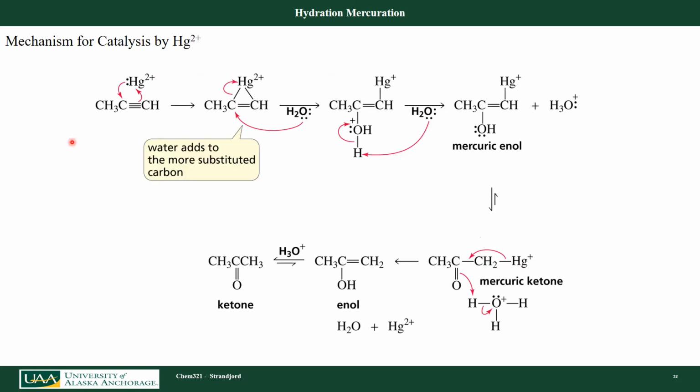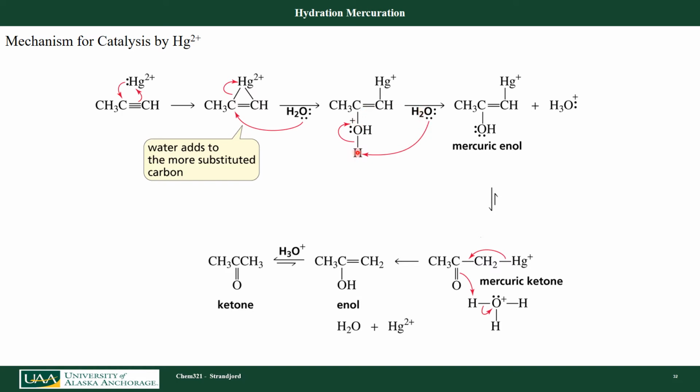Let's look at the reaction mechanism for that. So my triple bond, those are going to be nucleophilic. The mercury ion in solution, because it's going to dissociate into the mercury +2 cation, is actually going to be electrophilic. So I start to form and break bonds, forming this mercurinium complex here, which leaves one of these two carbons with a slight partial positive on it, this one being the more stable, so my water attacks the internal carbon here. I then form the enol.